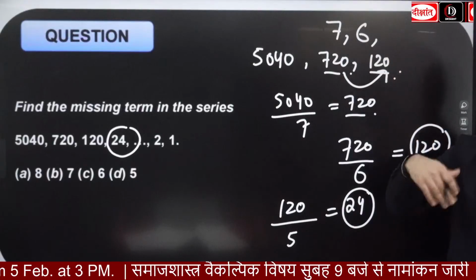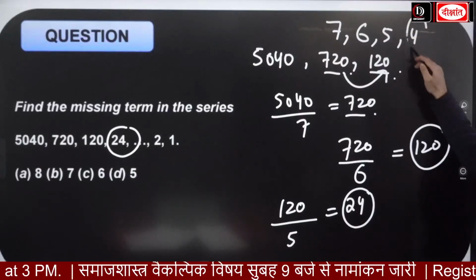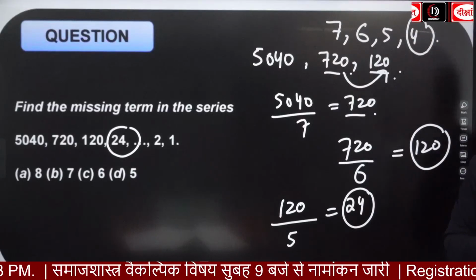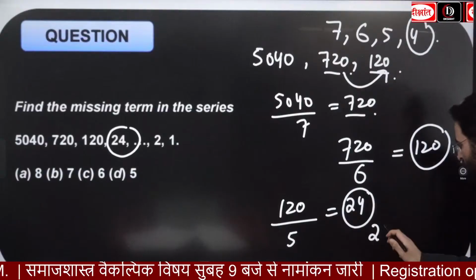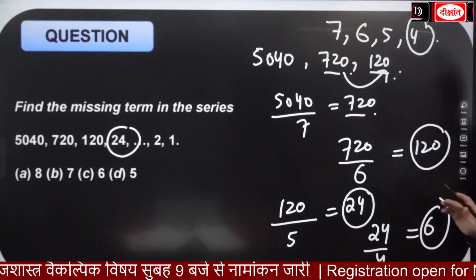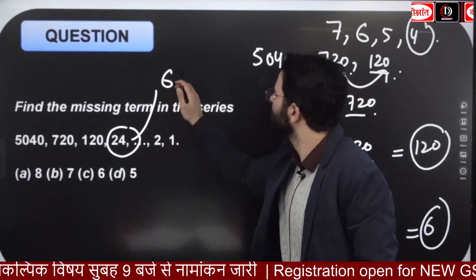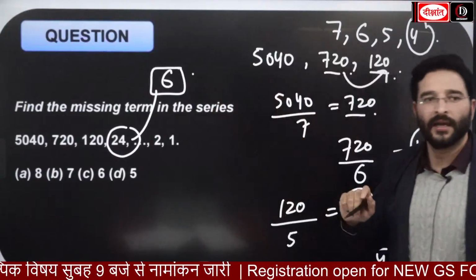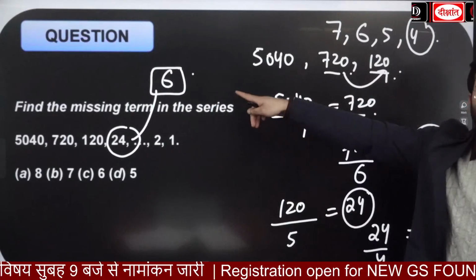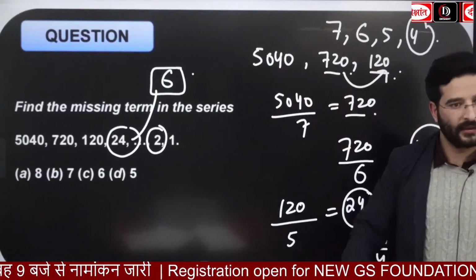Then we are going to have division by 5. Now it is the time to go with the division by 4. That means 24 divided by 4 is equal to 6. Clear? So the missing term here, the answer is going to be 6. Now 6 divided by 3, it is going to be 2. Okay? Everyone got it?